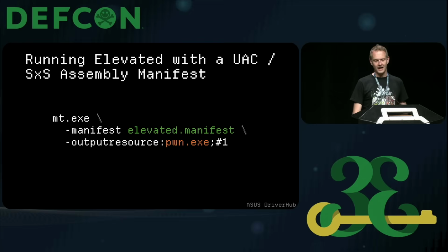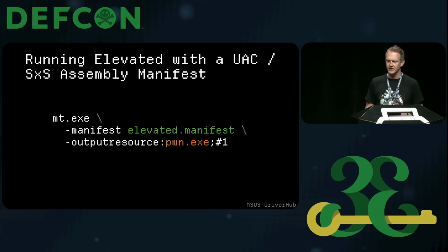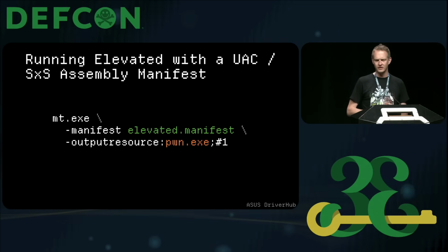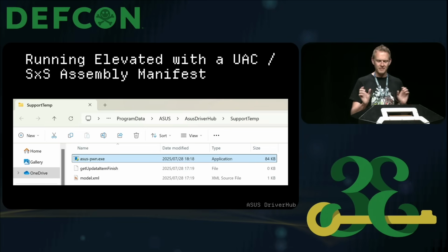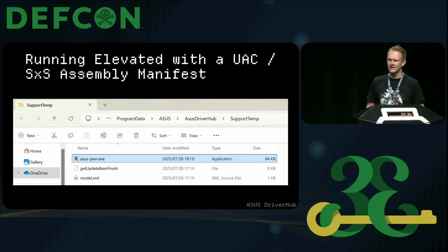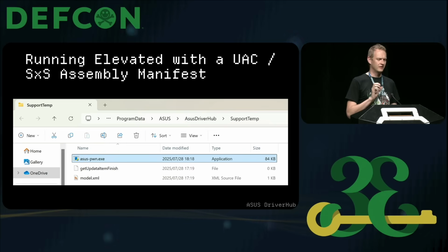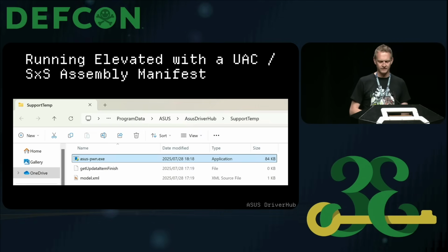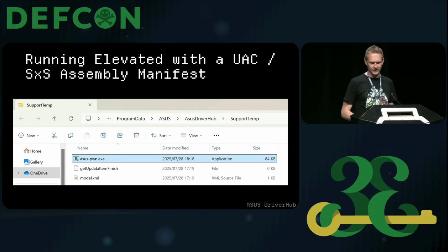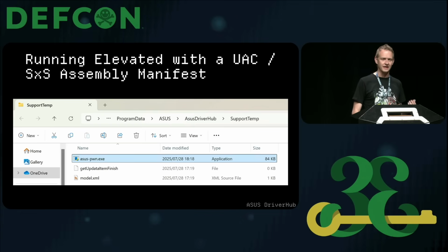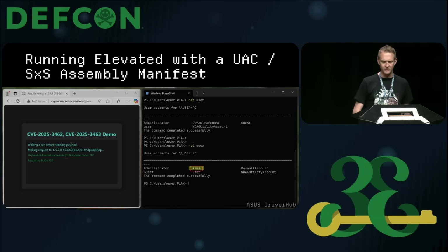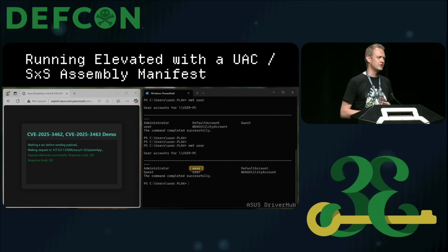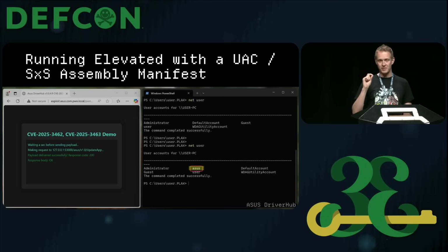With this XML at hand, you can run a tool called mt.exe, which you'll get with Visual Studio, pass it the manifest and your target executable, and it'll look something like what you've probably seen before, that signature yellow, blue shield that it has on top of it, indicating that when you run this, it might run in an elevated context. So for exactly the same exploit, if you pass along an exe that you've added this manifest to, that code execution will turn into an elevated code execution, bypassing UAC.